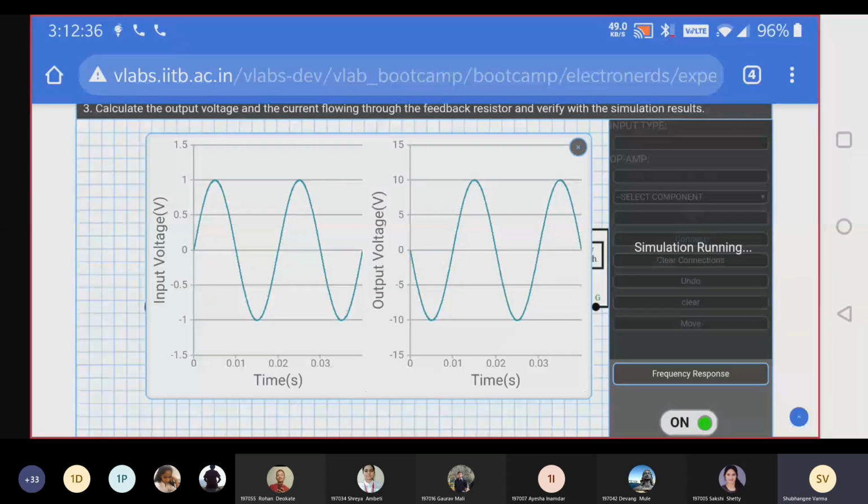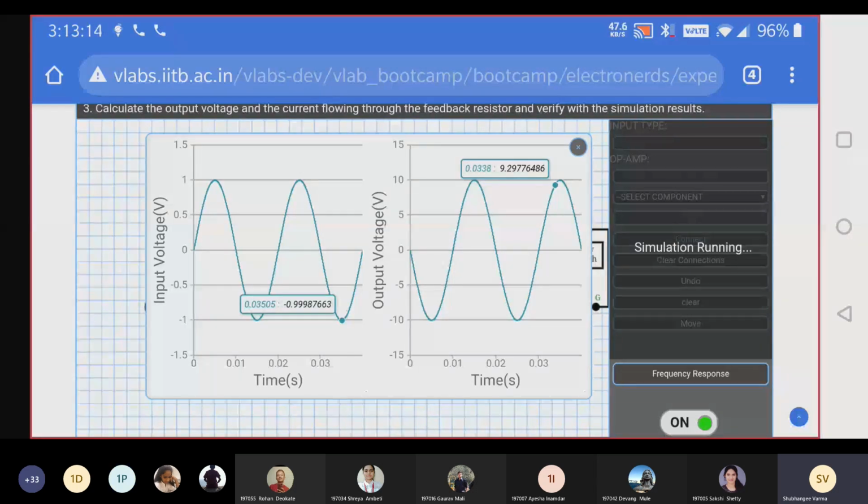For positive half cycle of input, you are getting negative half cycle at the output. For negative half cycle, you are getting positive half cycle. Means the output is 180-degree phase shifted. Have you understood the simulation or working of inverting amplifier? Yes, ma'am. So this is about phase shift.